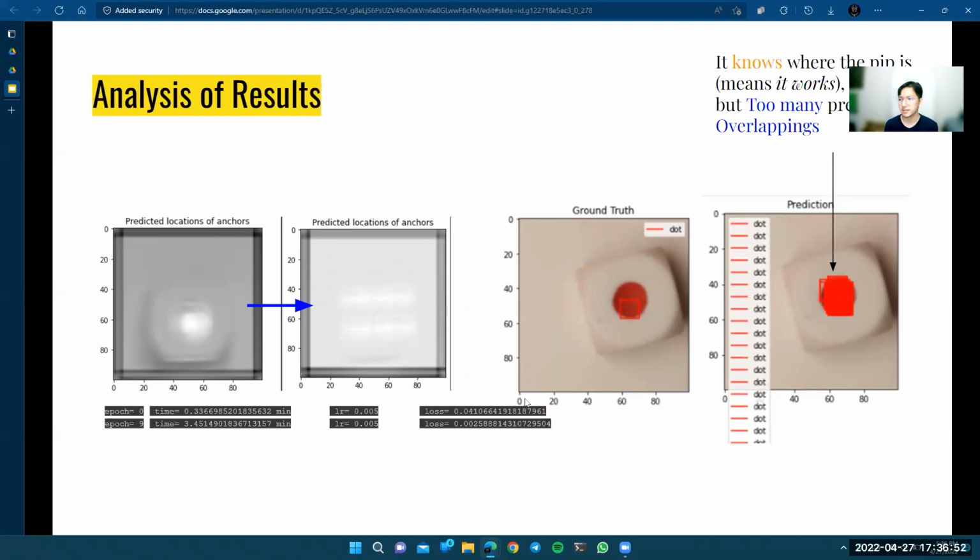But after implementing and running it, these are the issues we encountered. There are a lot of boxes still highly overlapped, which means too many predictions that we deem undesirable. It's a bit hard to see on the image on the right with many overlapping boxes, but we deem it knows where the pip is, and thus we think this could work. But it needs more improvement.